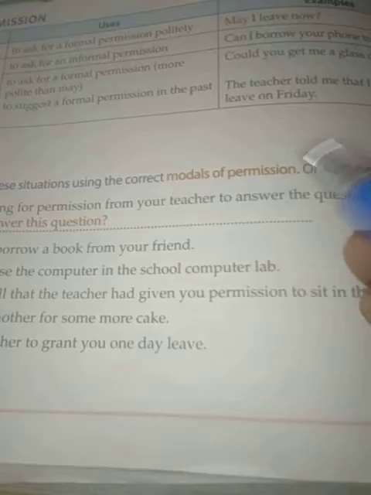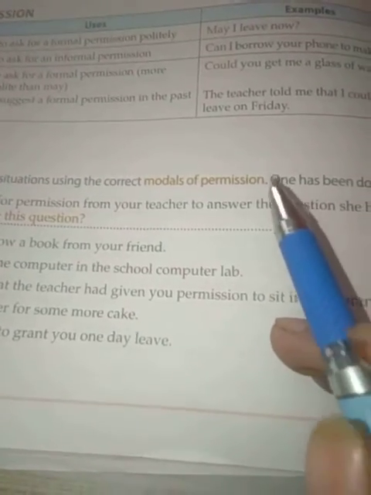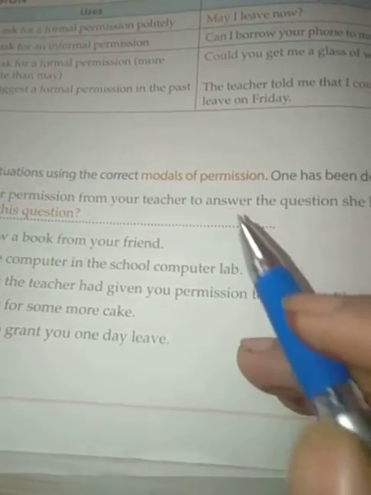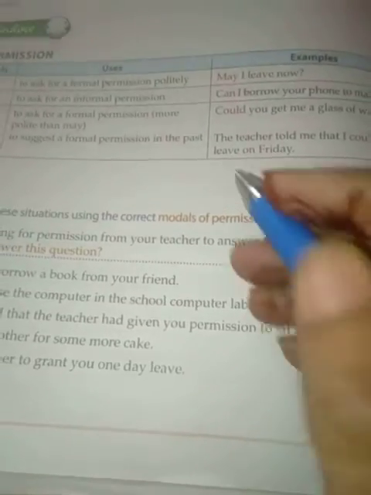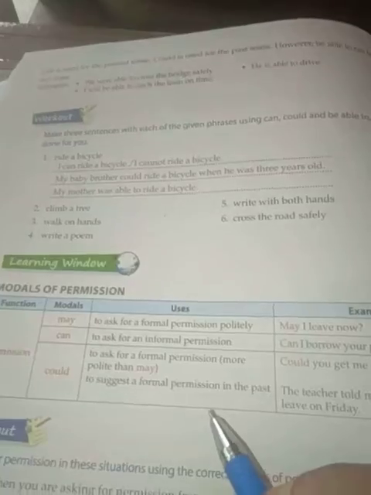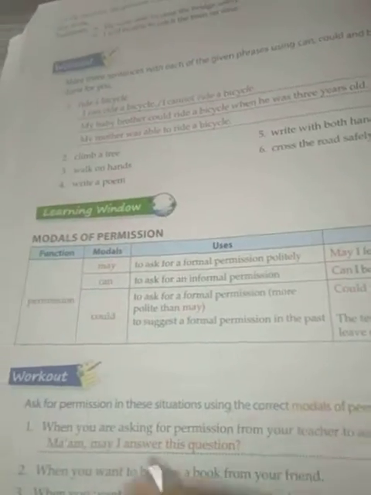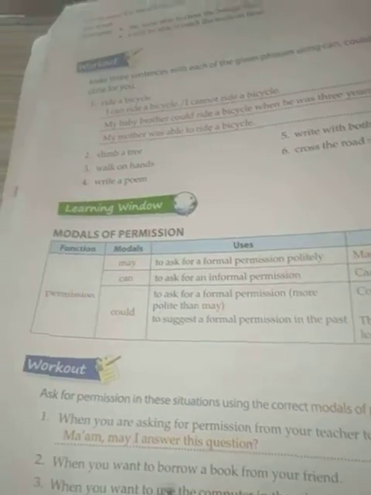Okay students, I hope you have understood well. Now you have to understand the definition and the rules of modals.